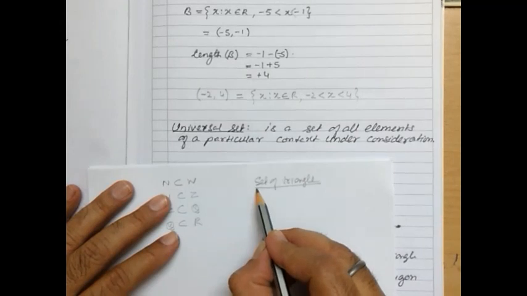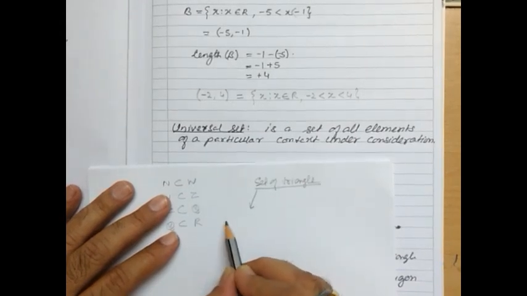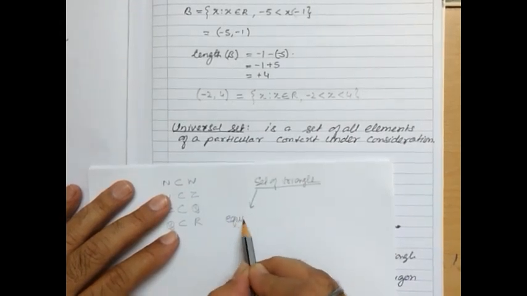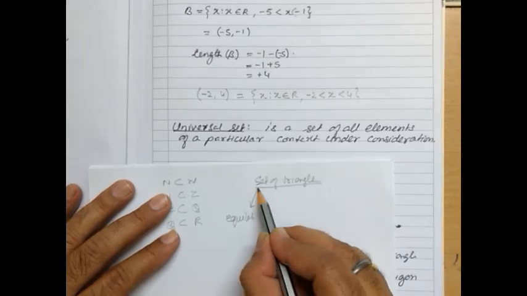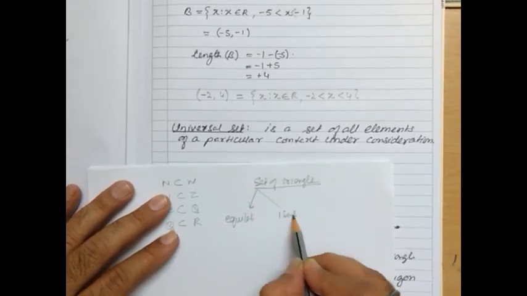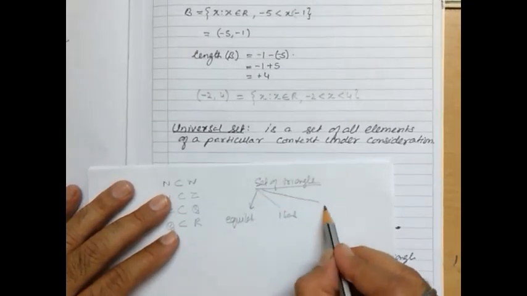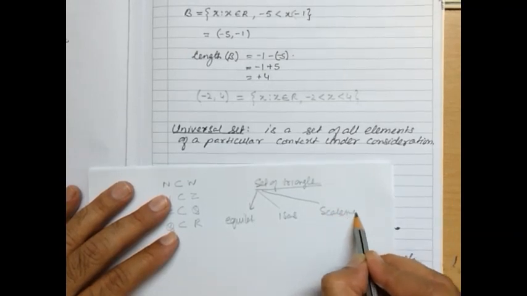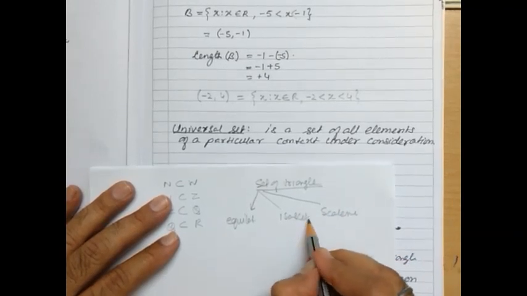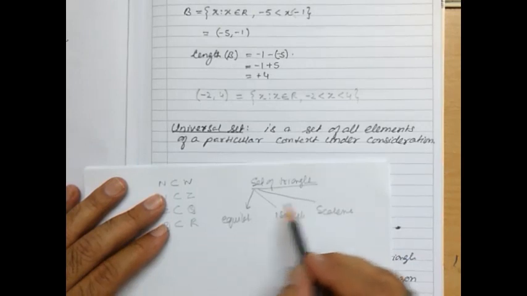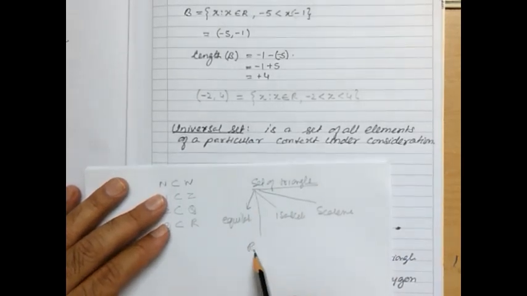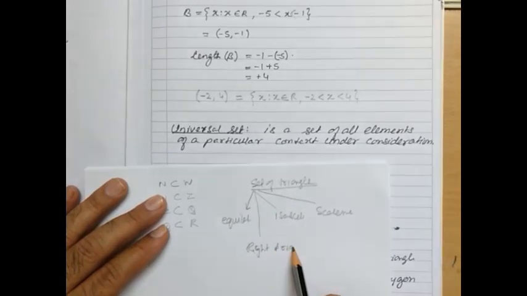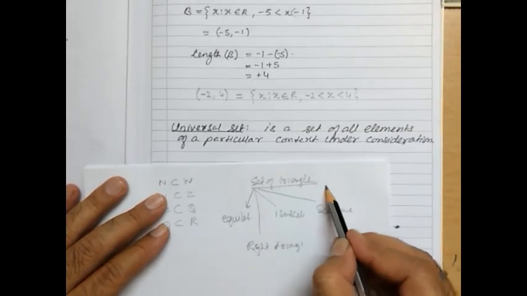It will contain equilateral triangle, isosceles triangle, scalene triangle, and right angle triangle, isn't it? So all these triangles will be there in the set of triangles.